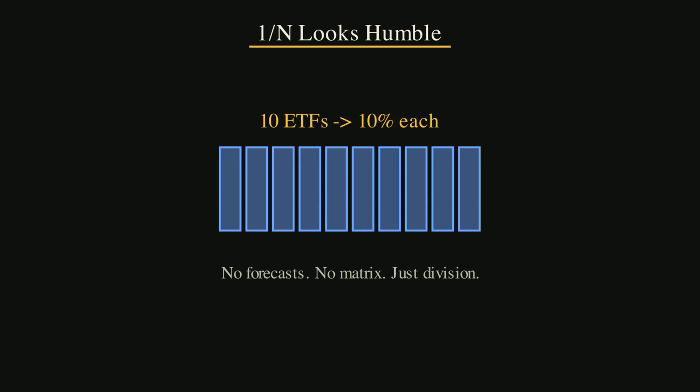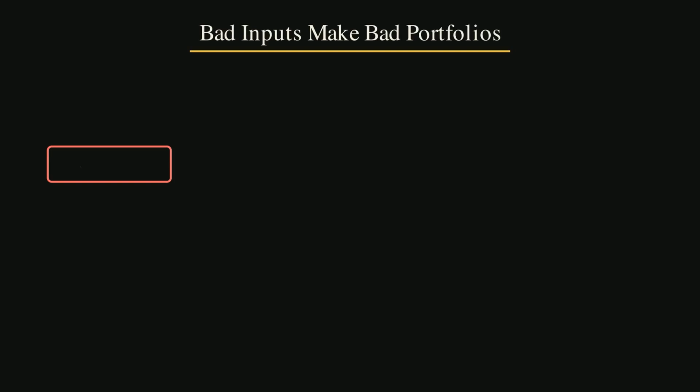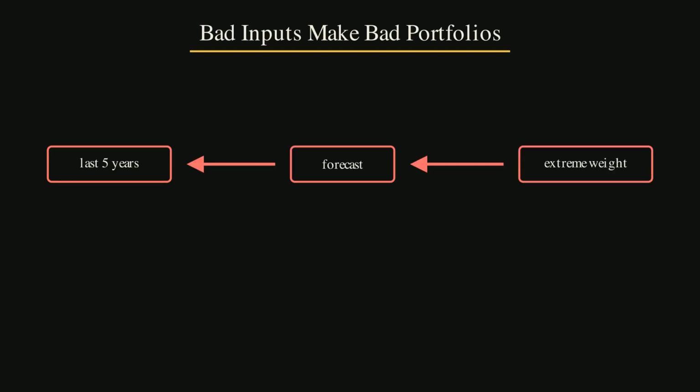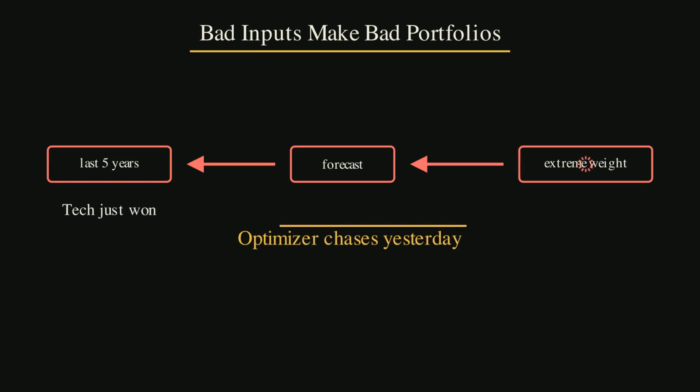The optimizer asks a better question. Which mix makes the whole portfolio less fragile? That question matters because investors do not only own assets, they own interactions. They own the way assets move together in bad months. The hard part is that an optimizer needs inputs. Some inputs are useful, some are poison. Expected return is the most dangerous input.